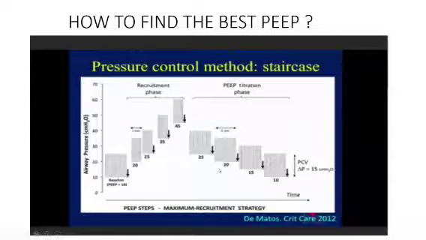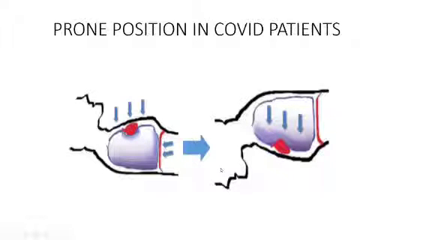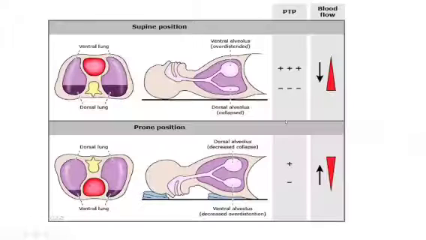So second is how prone positioning will help my recruitment. How prone positioning will help recruiting my atelectatic alveolus. When my patient is lying supine, the weight of the heart plus the upward force of my abdomen and diaphragm will close my posterior or dorsal alveolus, which are already closed, making ventilation more difficult. If I make my patient prone, the first thing is the weight of the heart is gone from the lungs. Then we can explain in the next slide.